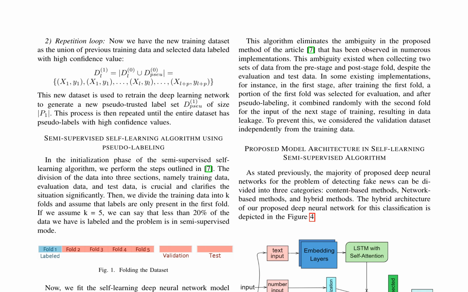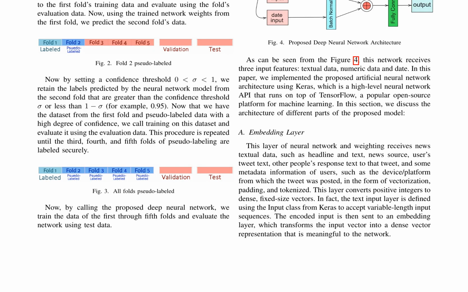The algorithm begins with an initialization phase, where the data is divided into 3 sections: training, evaluation, and test data. The training data is further divided into K folds, with labels only present in the first fold. The self-learning deep neural network model is fitted to the first fold's training data and evaluated using the fold's evaluation data. The model's trained weights are then used to predict the second fold's data, and a confidence threshold is set to retain labels with high confidence values. This process is repeated until all folds are pseudo-labeled.